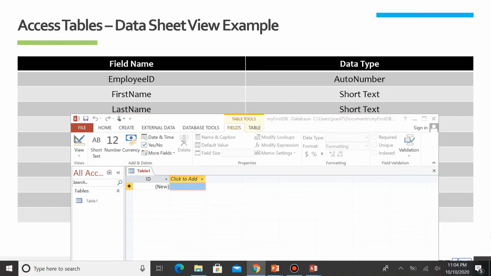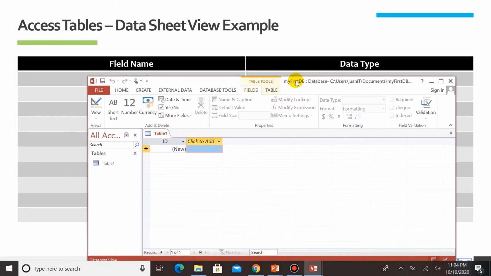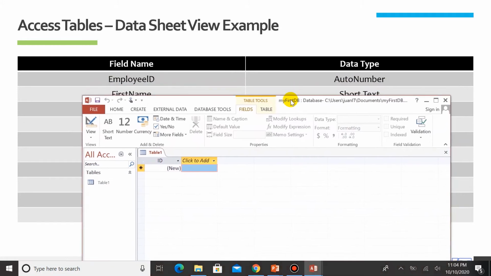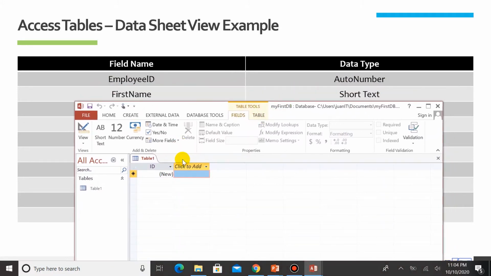Okay, so let's start. To create a table, by default, it has created a table for us and it's an empty table. So you just have to click on the ID here. By default, the name is Table 1, but we can save it after we put some information or fields on this table.